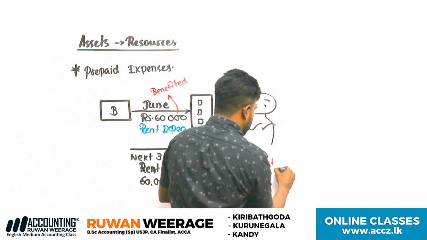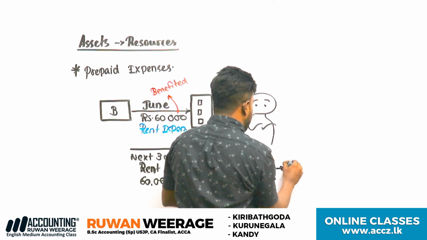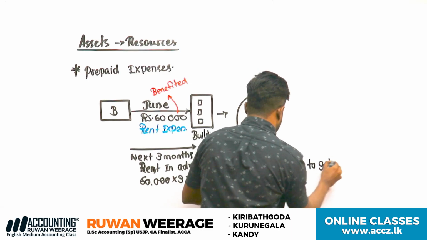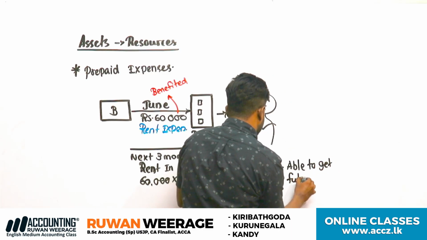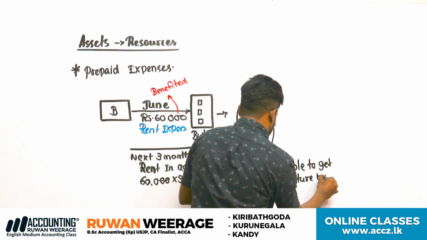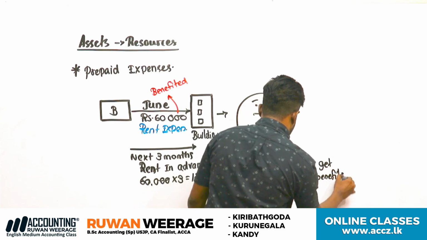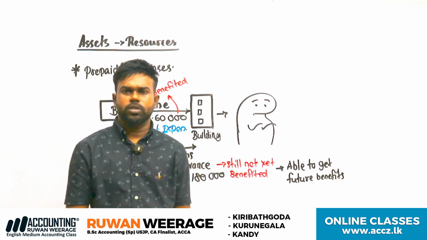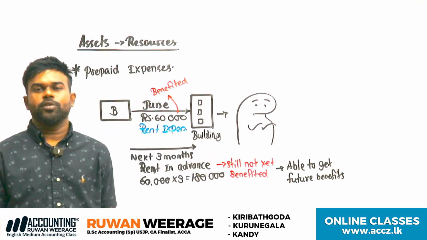Able to get what? Future benefit. Understand? Able to get future benefits. You can stay in the building for the next 2-3 months, right? Therefore, you can get future economic benefits.